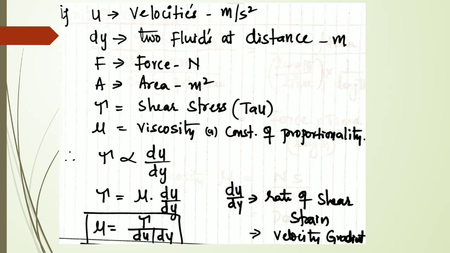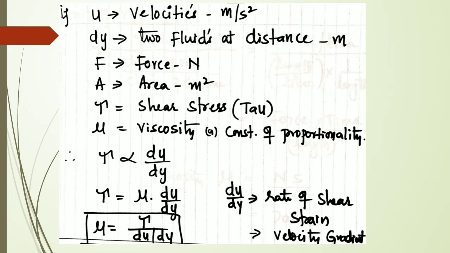Therefore, what happens? The shear stress is directly proportional to the rate of shear strain. That is what I am talking about.